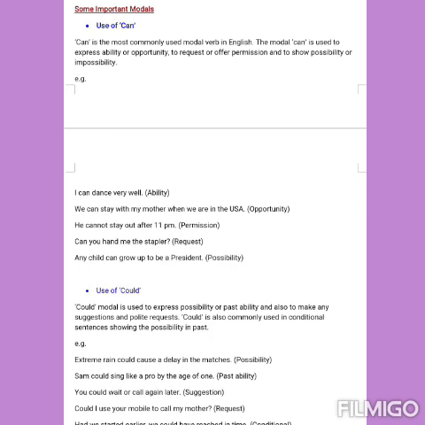Use of could. Could modal is used to express possibility or past ability and also to make suggestions and polite requests. Could is commonly used in conditional sentences showing the possibility in past. Could is the past tense of can.